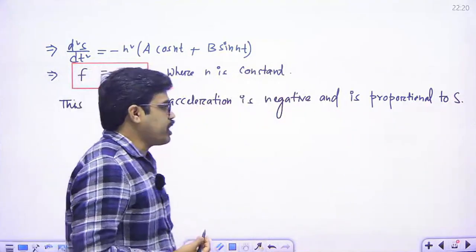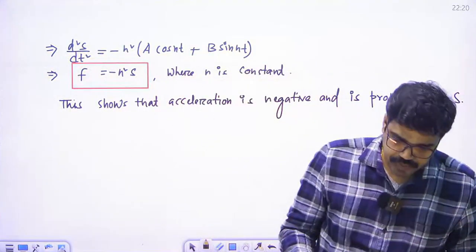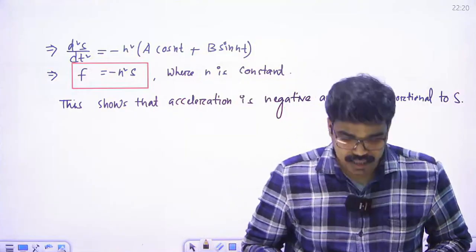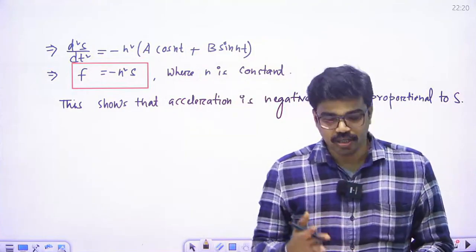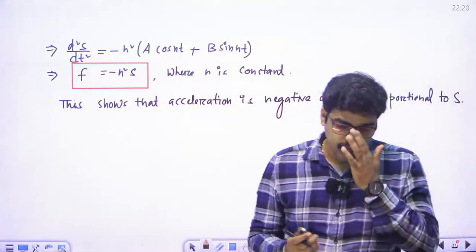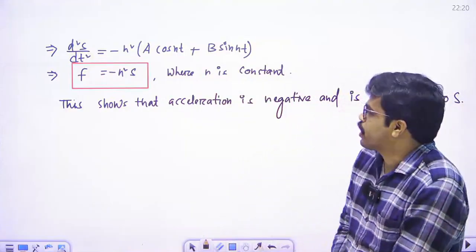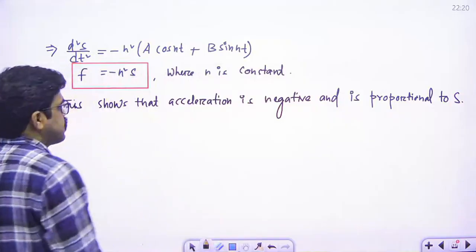F is equal to minus n square s, so we see that the acceleration is negative and is proportional to s, right? Clear? Okay, so let us consider next problem.